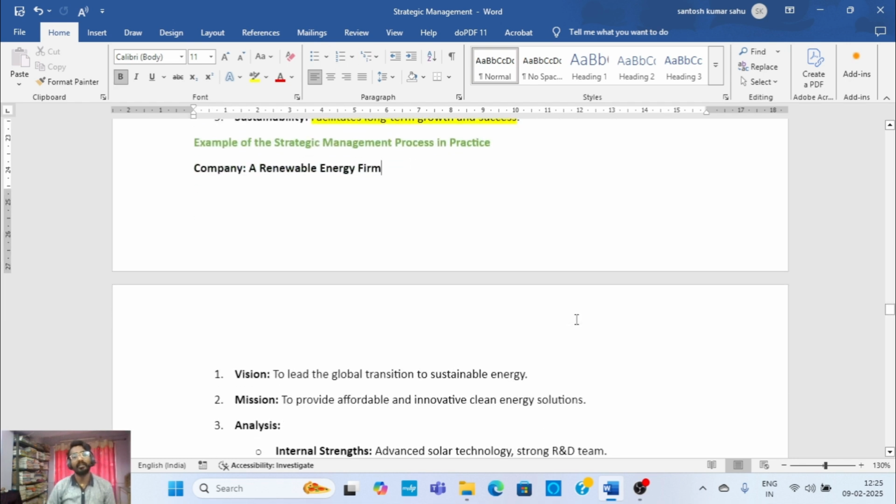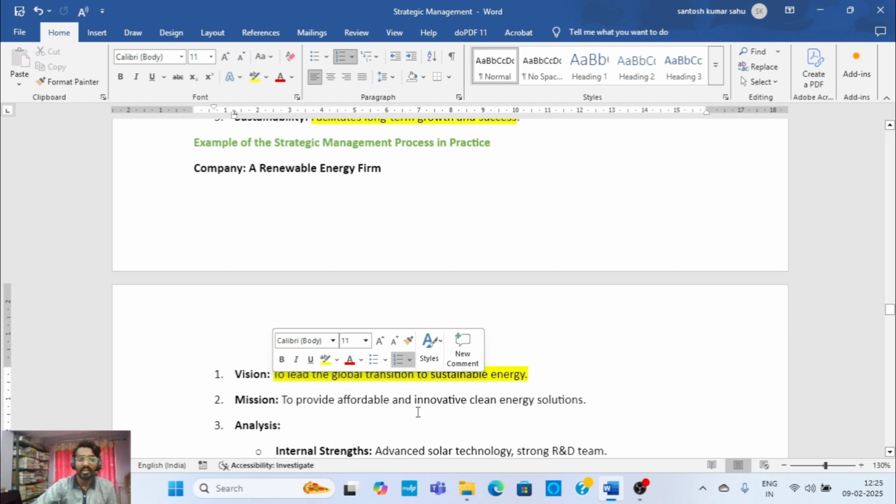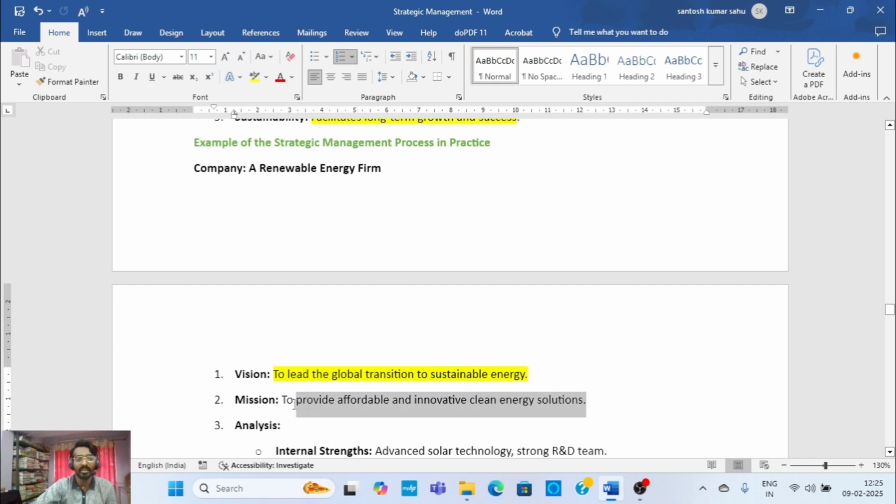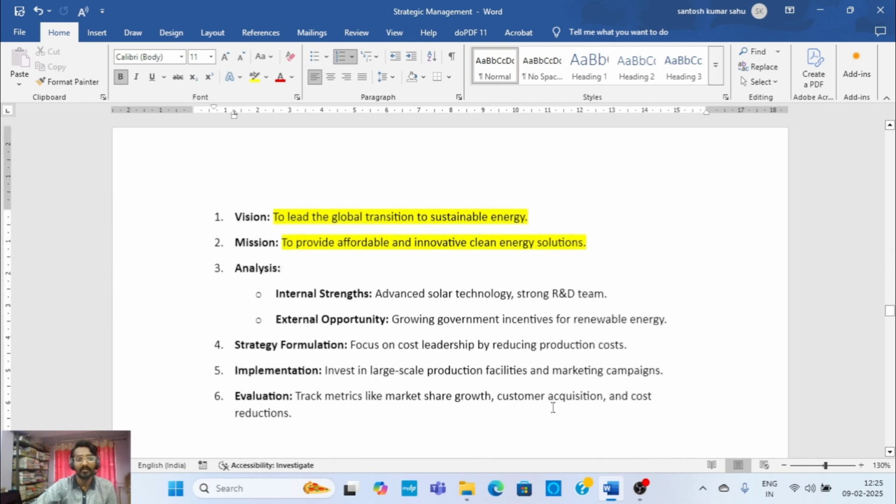Let's take a renewable energy farm as a case study. Here you can see the vision of a renewable energy farm: to lead the global transition to sustainable energy. Then the mission part: to provide affordable and innovative clean energy solutions, that is, the service provided by the company. That describes the mission of the company.